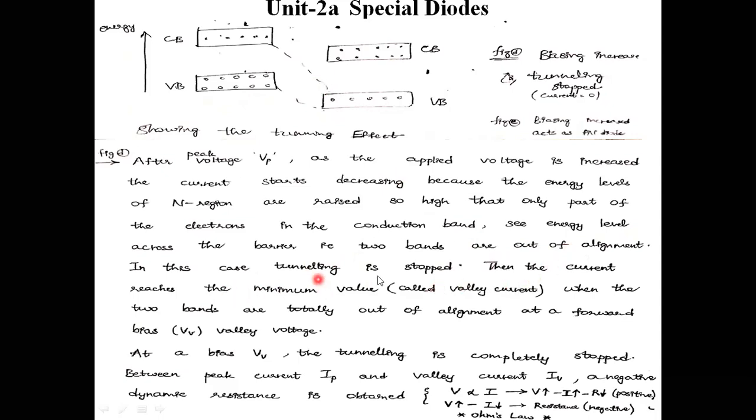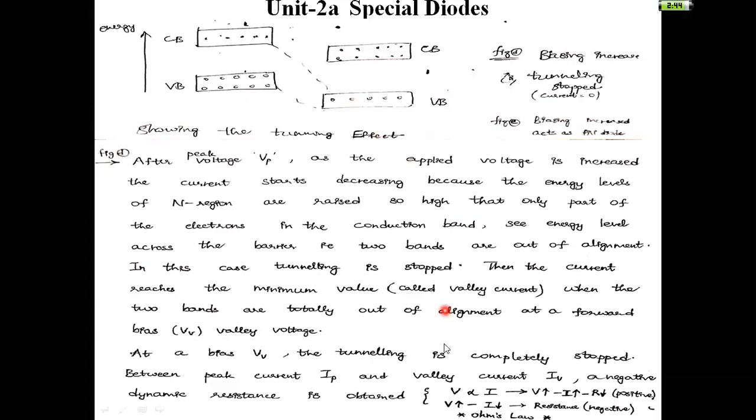In this case, tunneling is stopped. Then the current reaches the minimum value. In this out of alignment case, tunneling is stopped, and the current reaches the minimum value. At that point I can treat that point as the valley point here. Minimum value point is valley point, maximum value point is peak point.